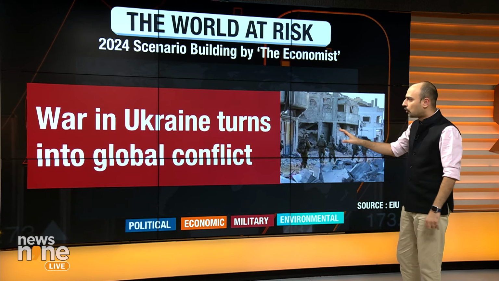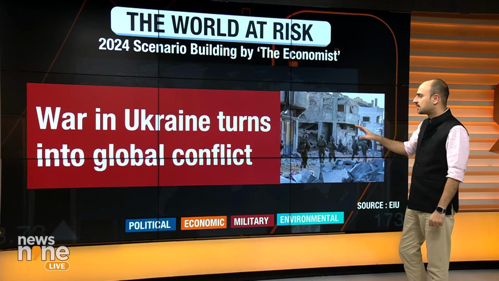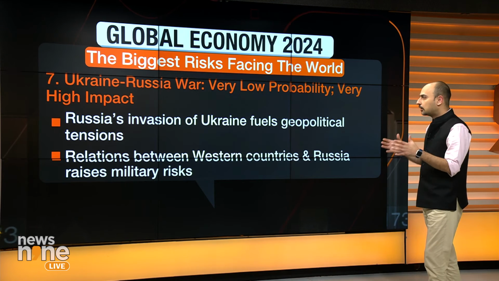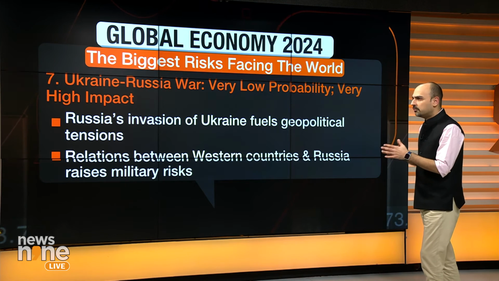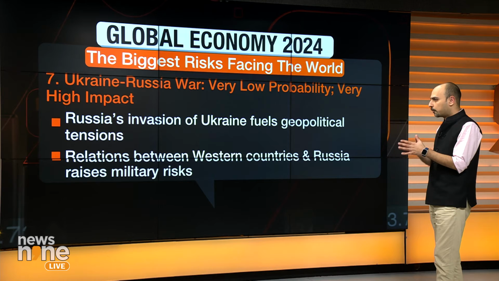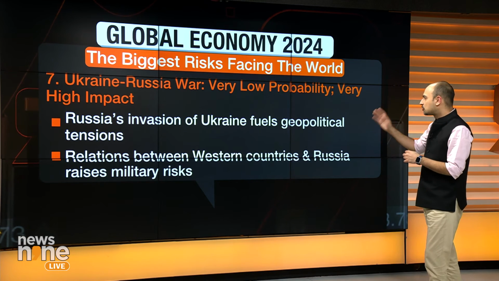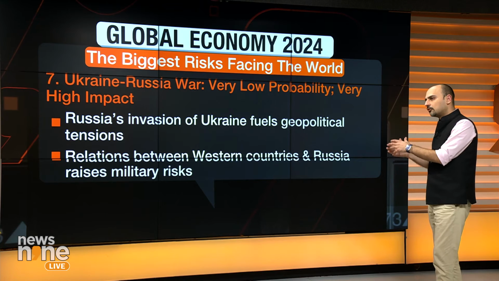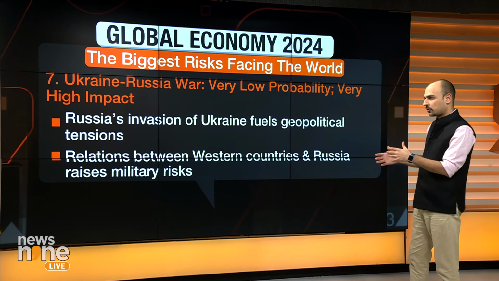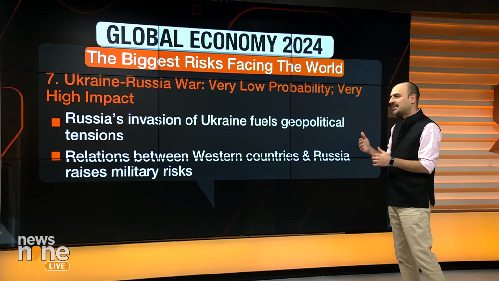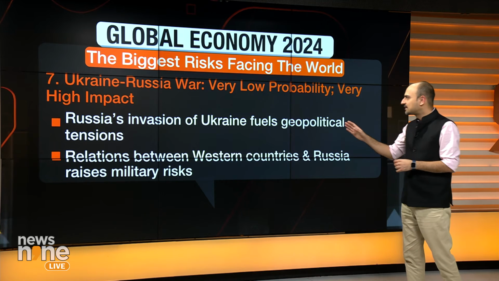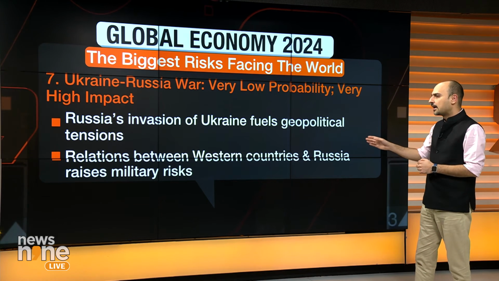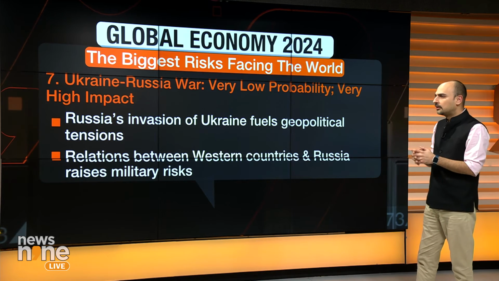There is, of course, this ongoing war for the last 1.5 years plus in Ukraine and Russia. Now, what if this actually becomes a global war? Not a low probability, but a very, very low probability here. So Russia's invasion of Ukraine is going to further fuel global tensions, and the relationship between the Western countries and Russia could lead to some sort of increase in military risks. The Economist says that this is very low probability, but if this were to happen, it is very high impact, but thankfully a very, very low probability.